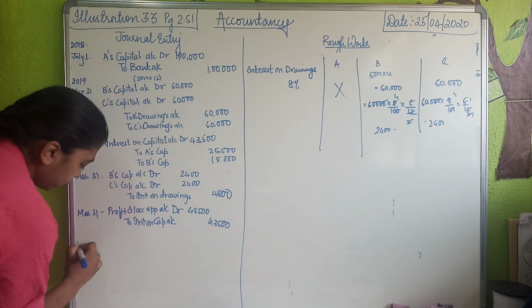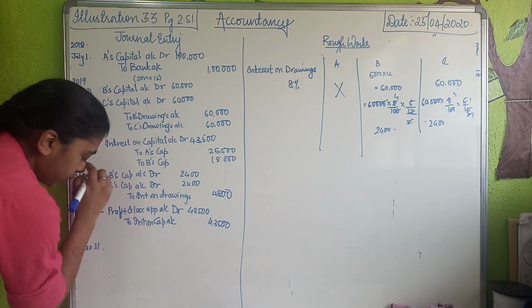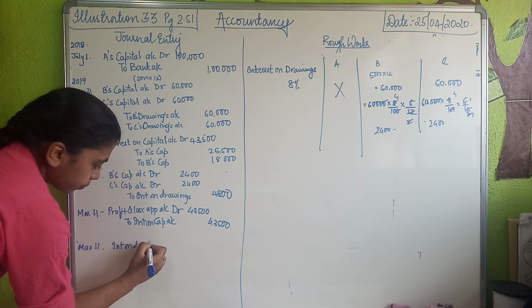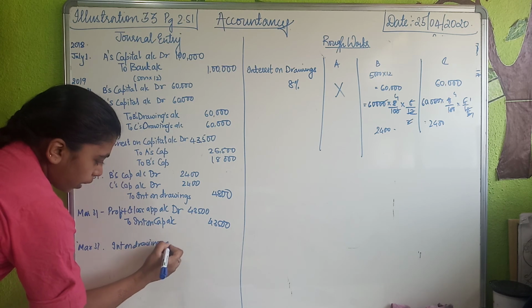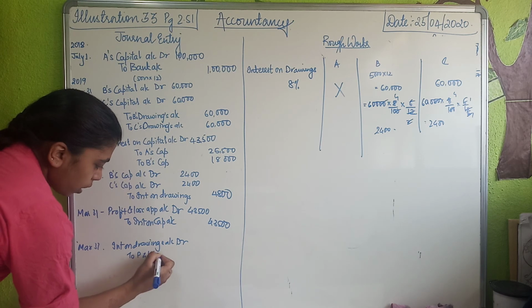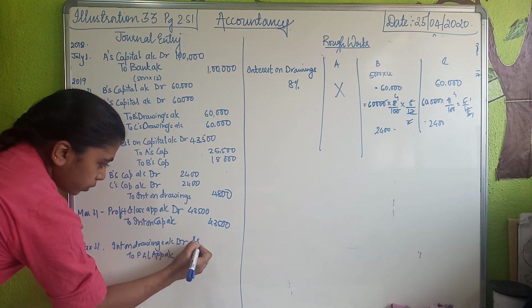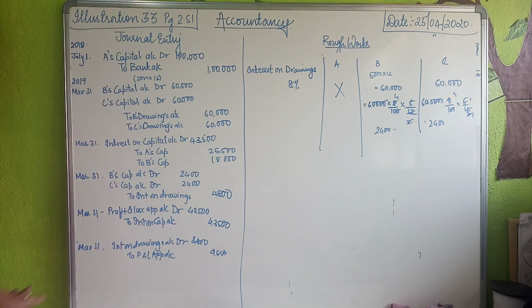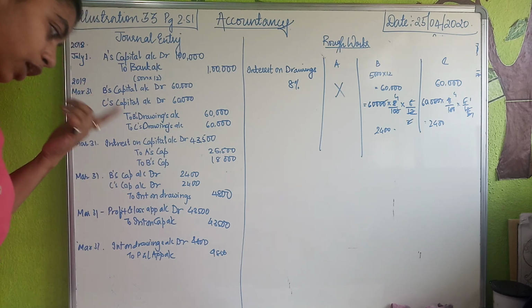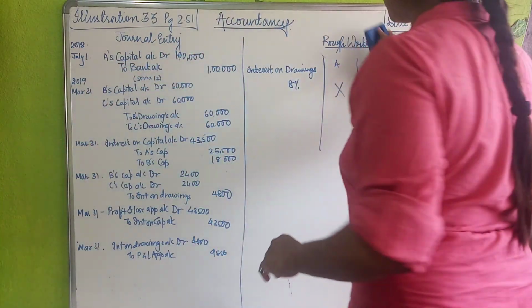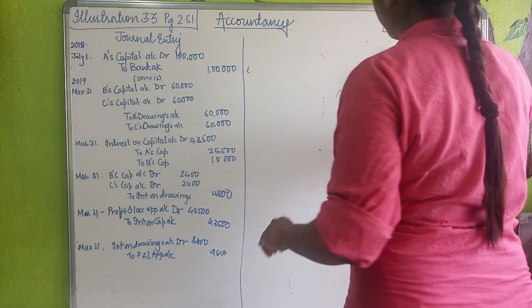43,500. Next, March 31st, transfer of drawings. How will you transfer? Interest on drawings account debit to profit and loss appropriation account 4,800. Cleared? All my details have been transferred. Now my next part is to calculate the actual or the estimated profit. Now they didn't ask us to prepare any type of profit and loss appropriation account.